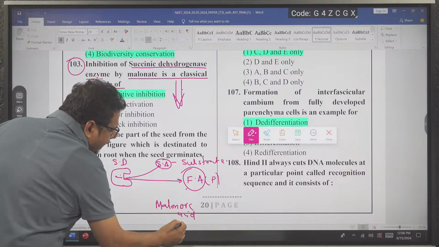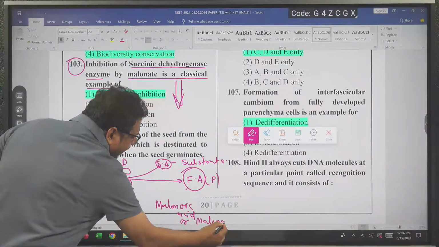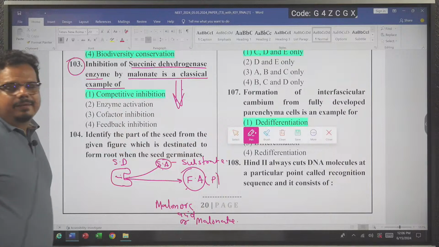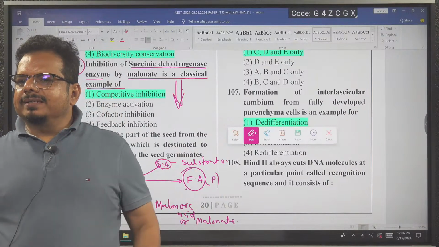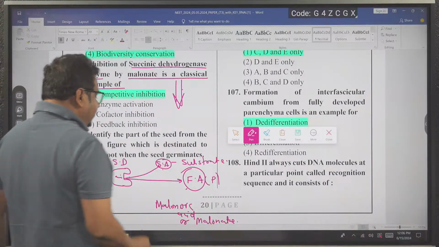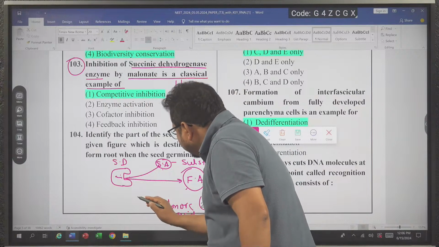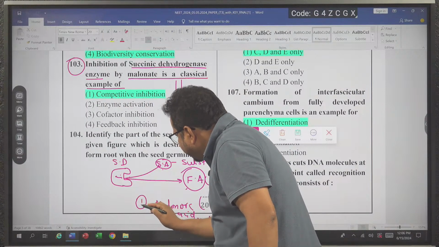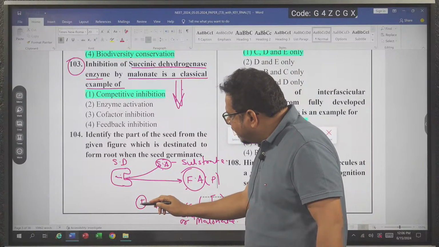Malonic acid is also called malonate. In biology, we say citric acid as citrate, and malonic acid as malonate. Now what happened? Try to understand. This malonic acid is an inhibitor. Suppose that this is malonic acid. It is an inhibitor. Inhibitor is also called substrate analog.